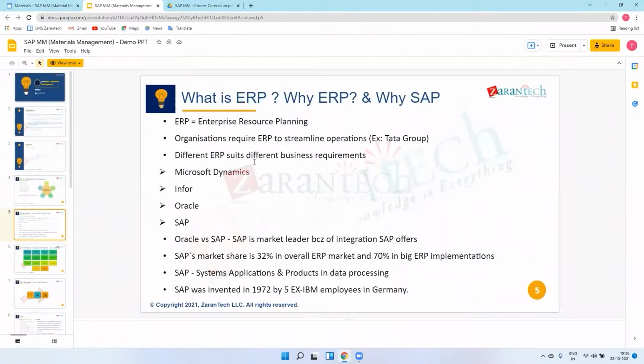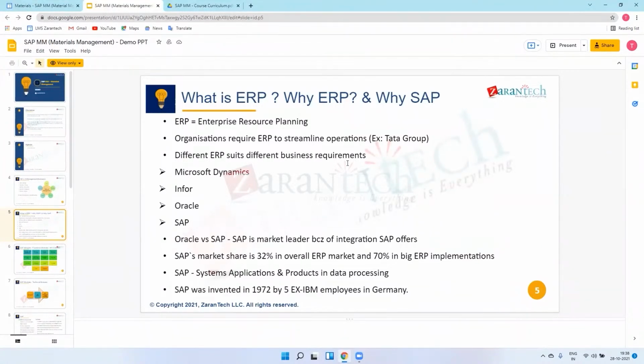Next slide. What is ERP, why ERP, and why SAP? First, ERP means enterprise resource planning. SAP is one of the ERP software, and in every organization, ERP needs to be implemented to handle their regular business. Let's take one example, Tata Group.